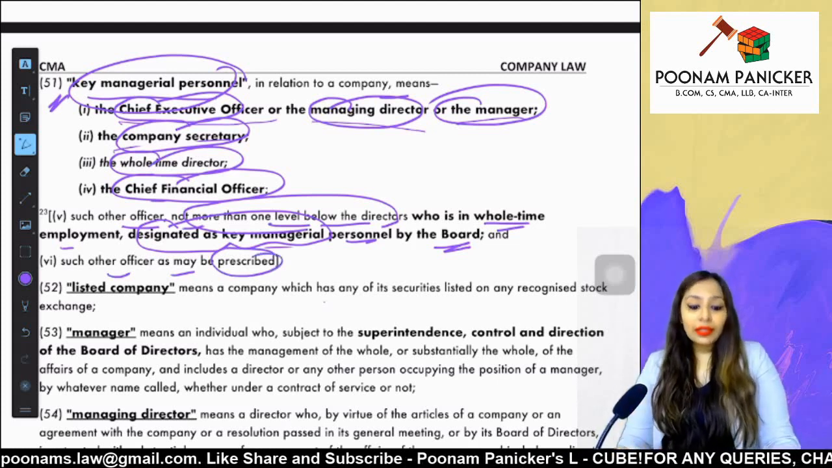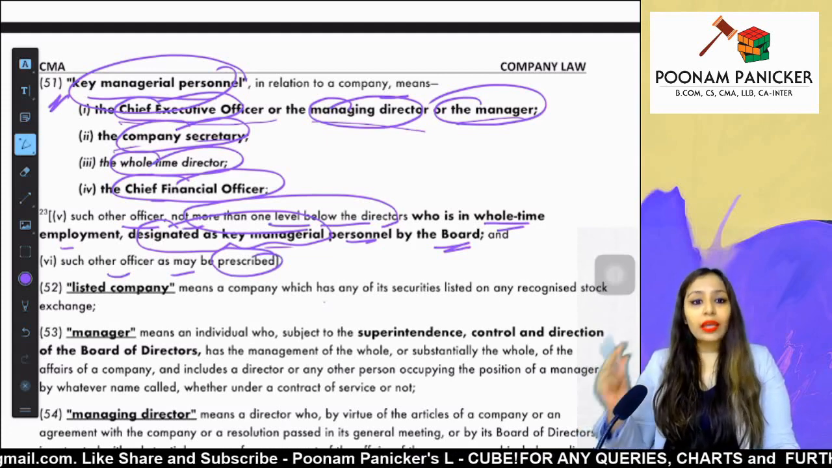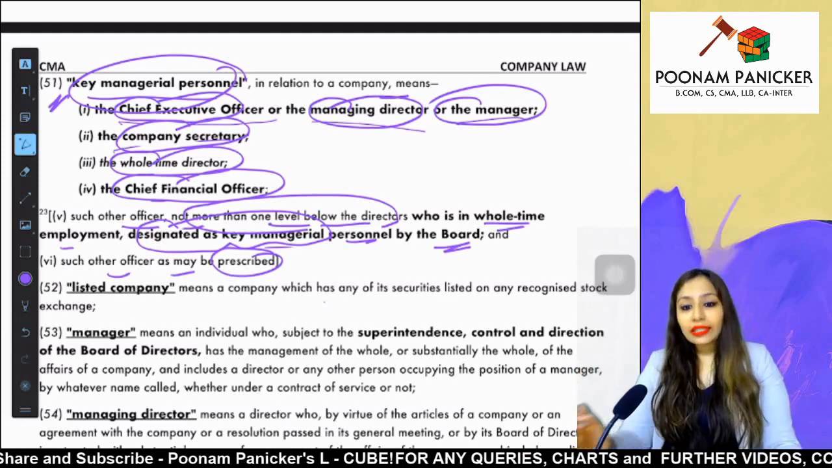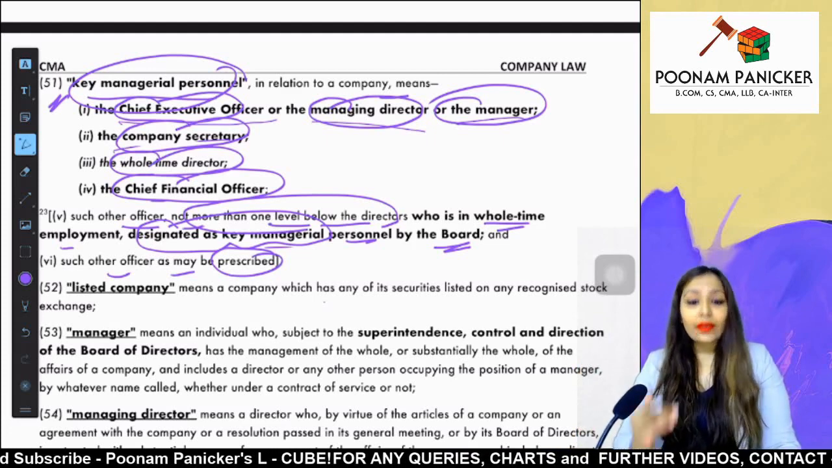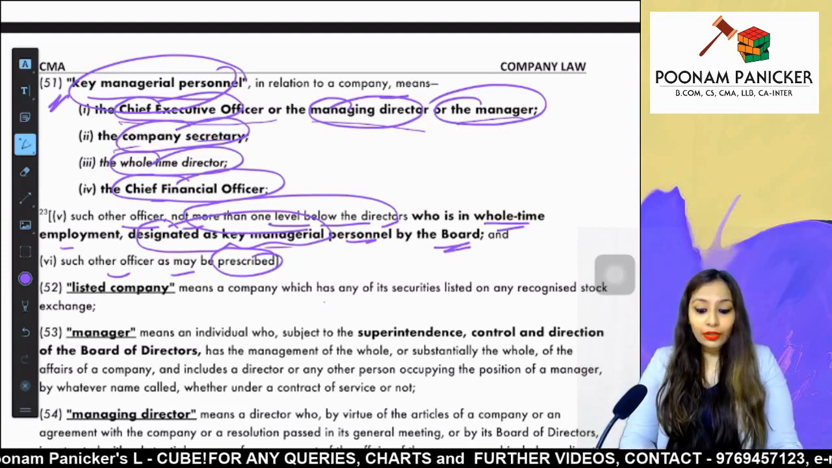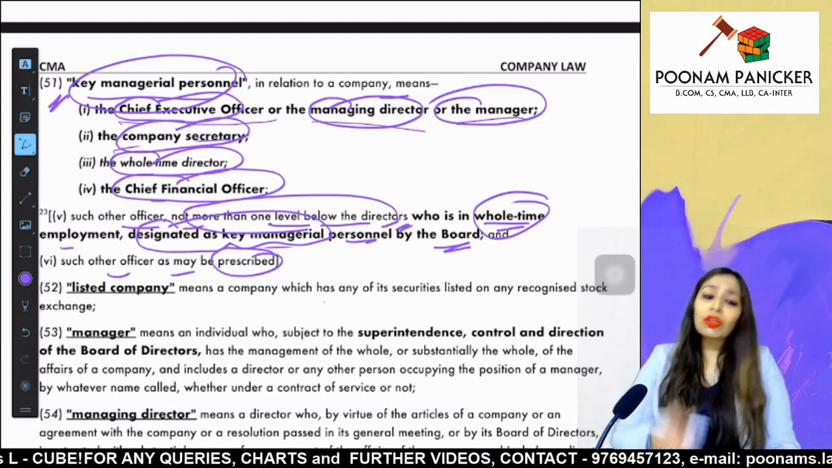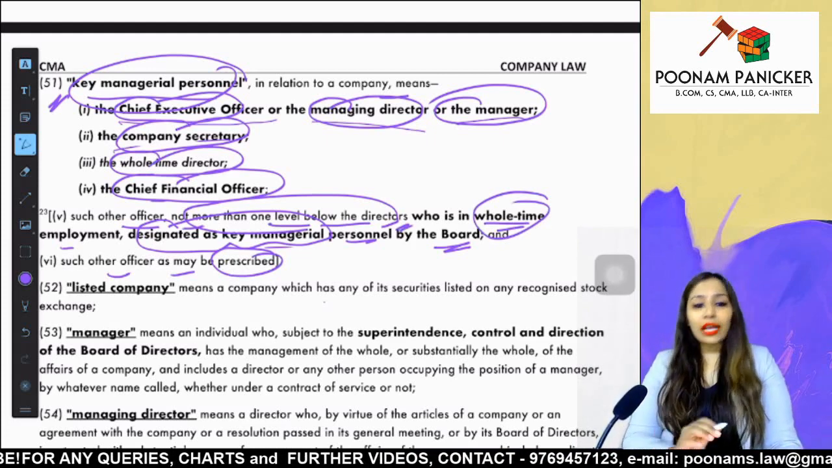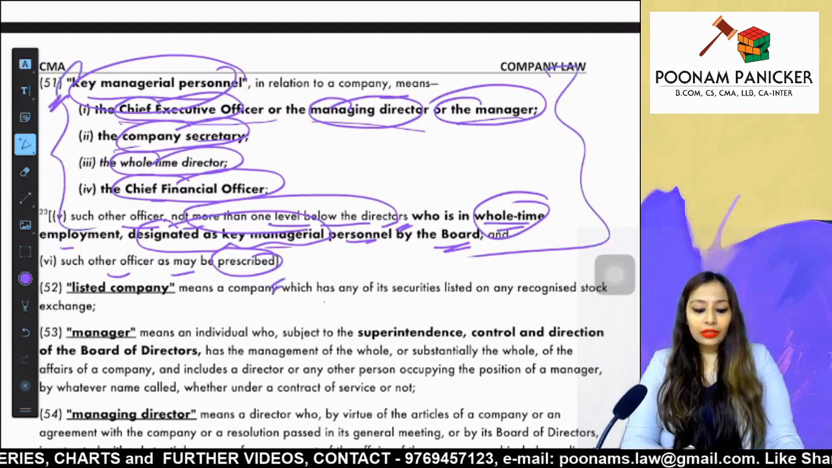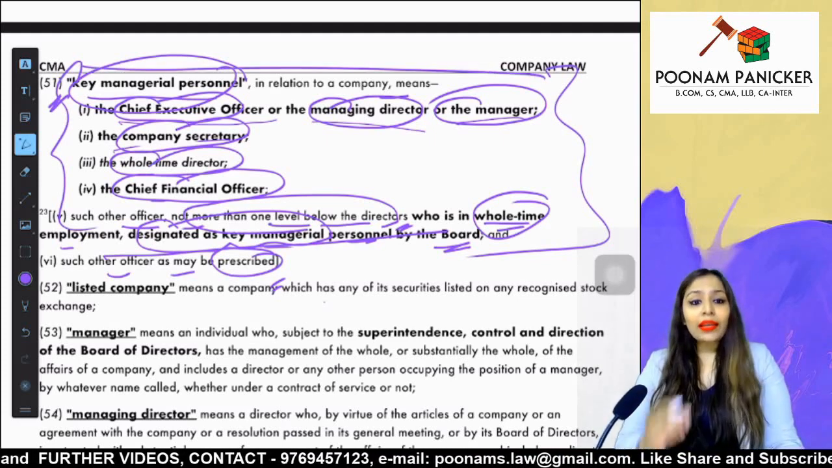So these people will be considered as your KMP. Let us just revise who all are included in your KMP: CEO, MD, manager, company secretary of the company, whole-time director, CFO, other people who are designated by the board as KMP, that is persons not more than one level below the directors who are in whole-time employment and they are given the designation of KMP by the board, will also be included in KMP, and such other officers as may be prescribed but currently nobody else is prescribed. So these are the key managerial personnel of the company. The important people in the company who are holding positions of power in the company are considered as KMP.